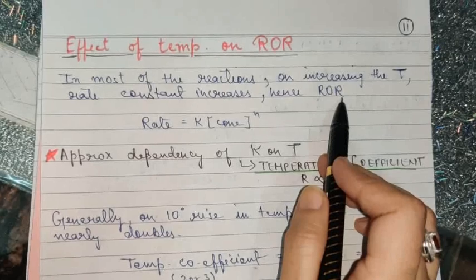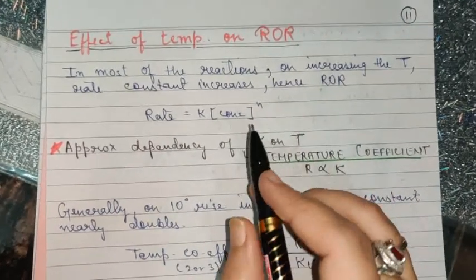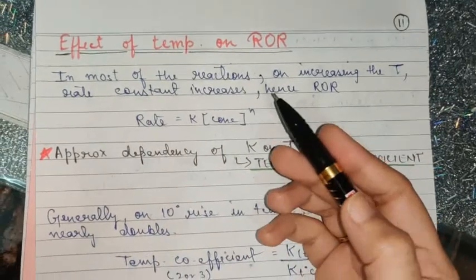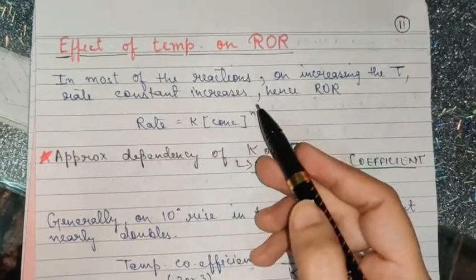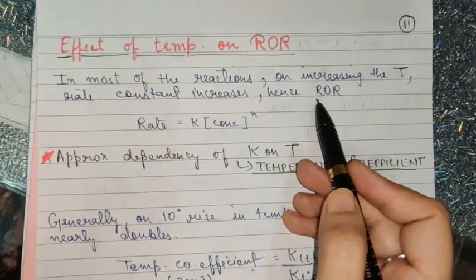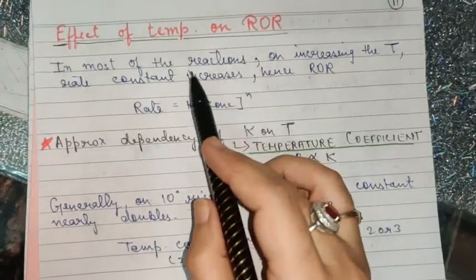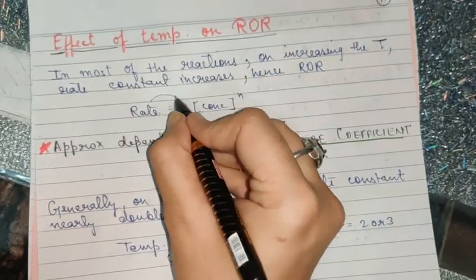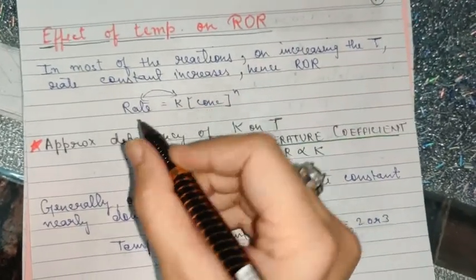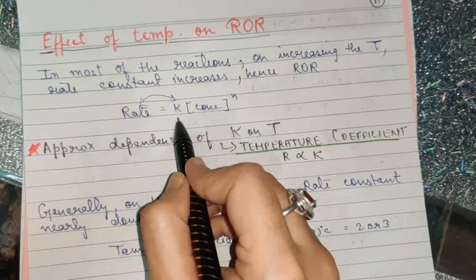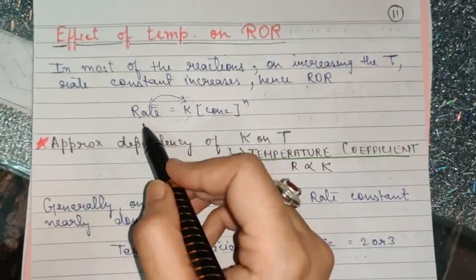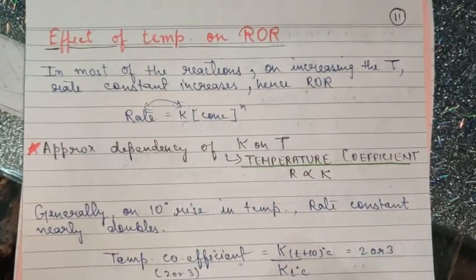So generally in maximum reactions, when you increase the temperature, the frequency of collision increases, and hence the rate of reaction will also increase, and the rate constant also increases. Rate constant and rate are directly proportional to each other. When K increases, obviously the rate will also increase. So this is how we understand the effect of temperature.